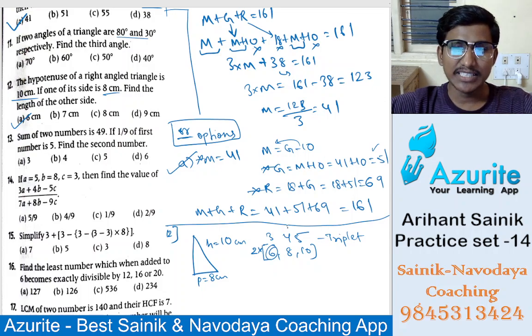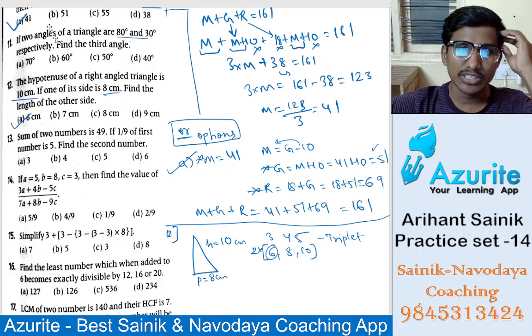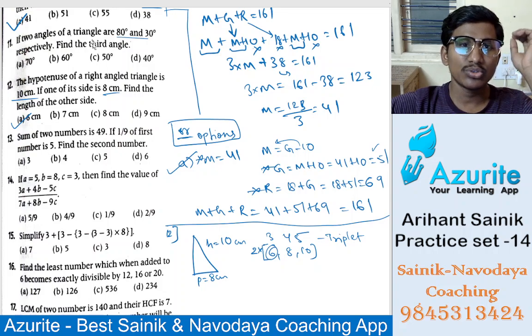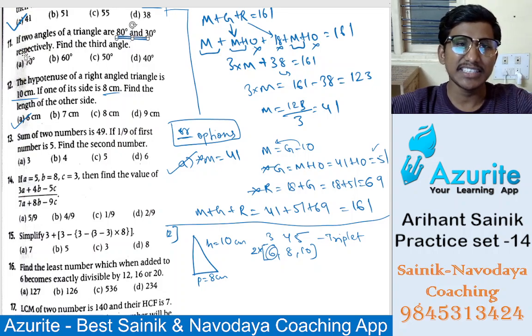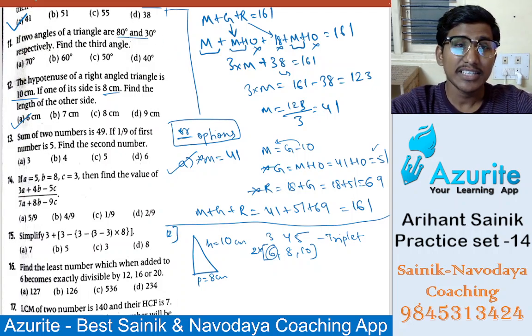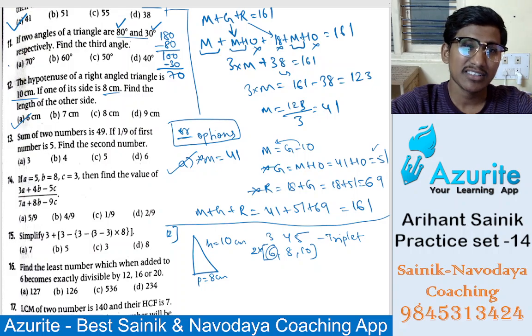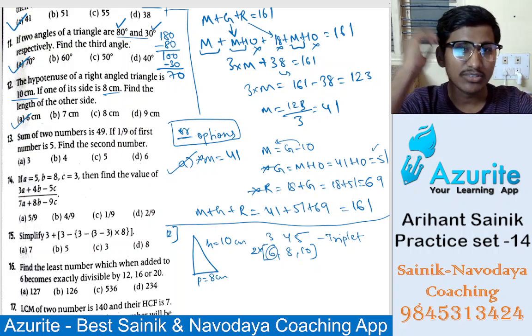Okay students, see here, one more is this, the 11th question. The 11th question is very easy. If two angles of a triangle are 80 and 30 respectively, then find the third angle. What is the angle sum of a triangle? 180 degrees, isn't it? So from 180, first minus 80 degrees, it will be 100, and again minus 30 degrees, you will get 70 degrees. The answer is option E, 70 degrees.